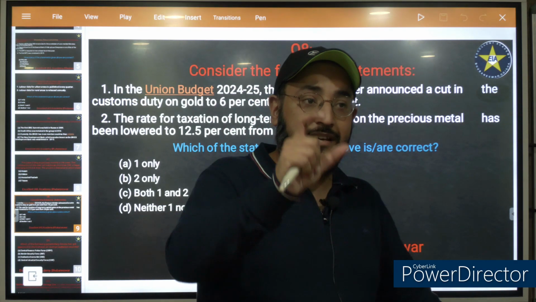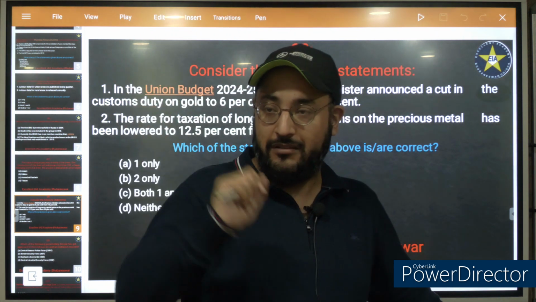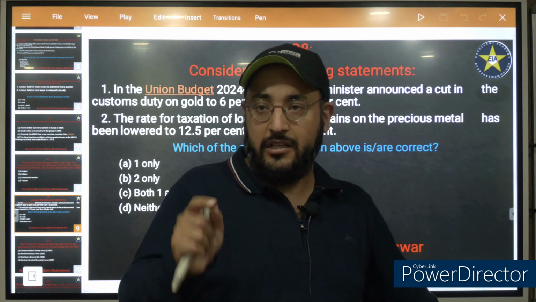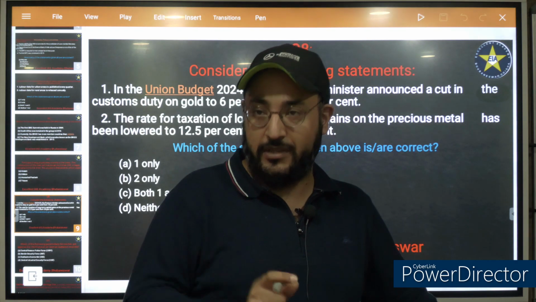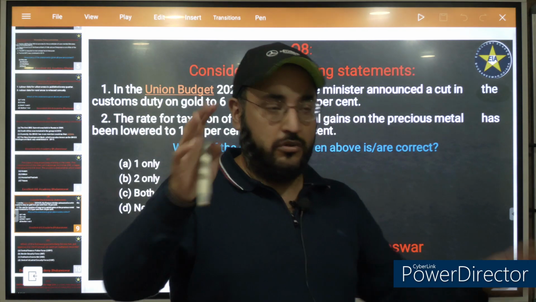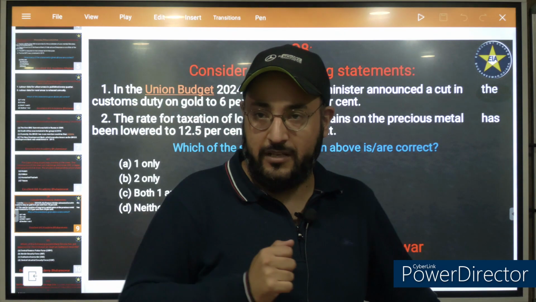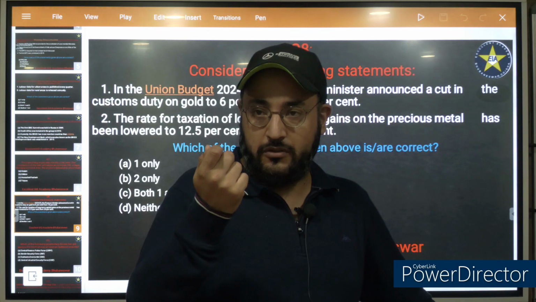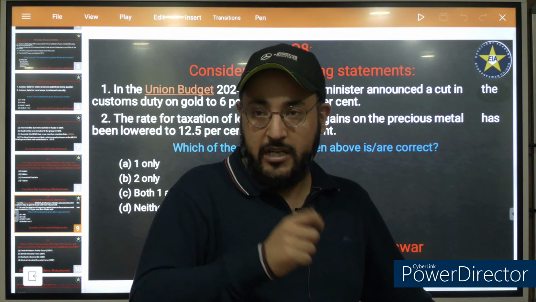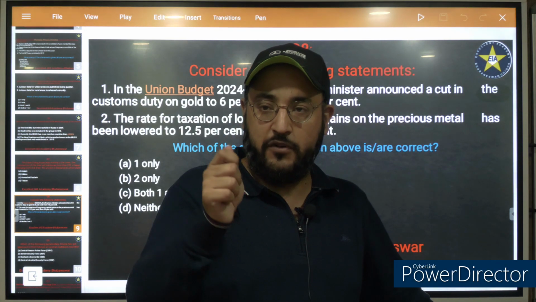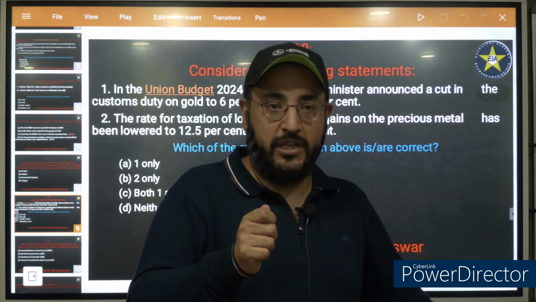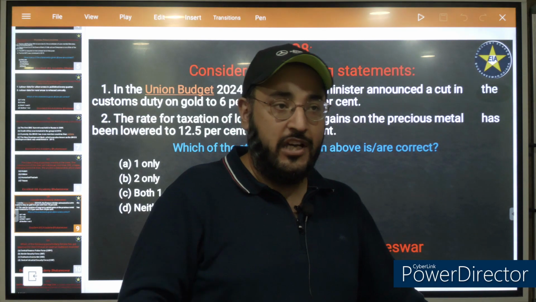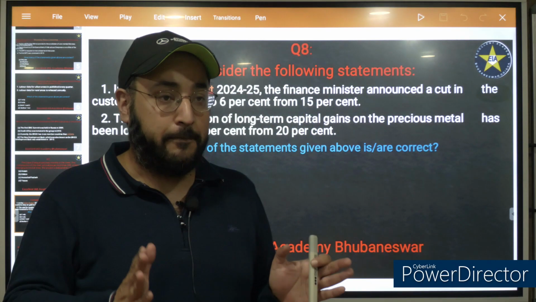Now in case of assets like building, property, earlier the minimum time duration was 36 months. Now it has been reduced to 24 months. So suppose you have purchased a property, a house, for rupees 1 crore and you have sold it at profit. If you have sold it before 24 months, you will have to pay short-term capital gain. If you have sold it after 24 months, you will have to pay long-term capital gain.